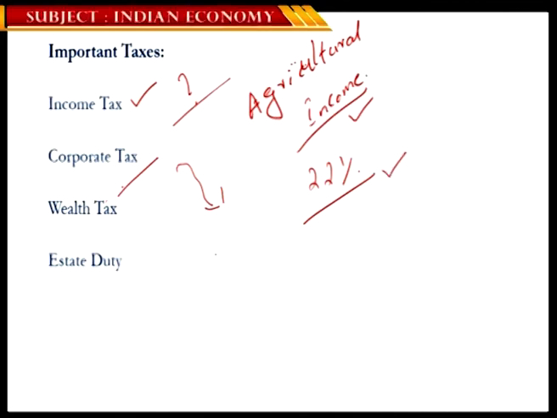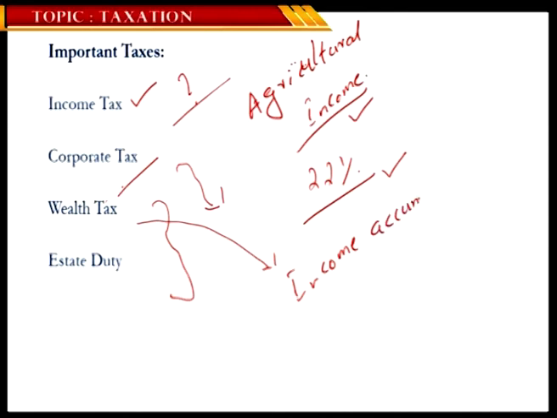And the other two important taxes that have again been in use in the recent past, though they were abolished long back: take the case of wealth tax. Before going into wealth tax, let me define wealth. Wealth is simply income accumulated over a period of time. That is what we call wealth. Generally, wealth tax is a tax levied upon unproductive assets. This wealth tax was abolished when Mr. Arun Jaitley was finance minister, and was replaced with a surcharge upon large incomes beyond 1 crore rupees.